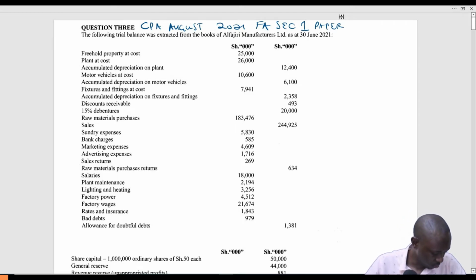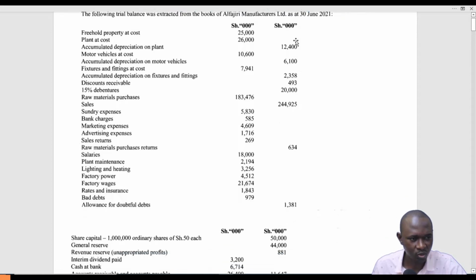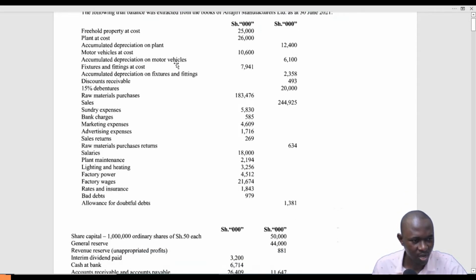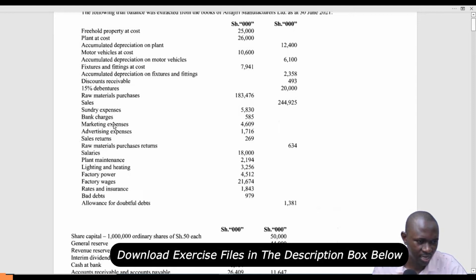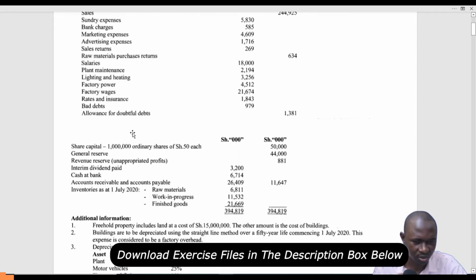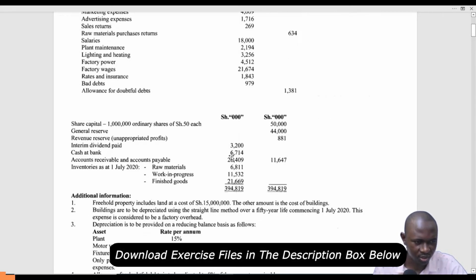So let's look at it very fast. The following trial balance was extracted from the books of Alfajiri Manufacturers Limited as at 30th June 2021. That is the trial balance. You can see all the information there: freehold property, plant at cost, accumulated depreciation, motor vehicle at cost, accumulated depreciation, raw materials, sales, sundry expenses. You have all those expenses all the way. The total is somewhere there.